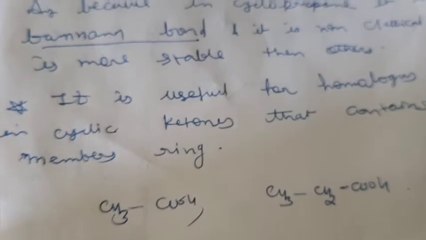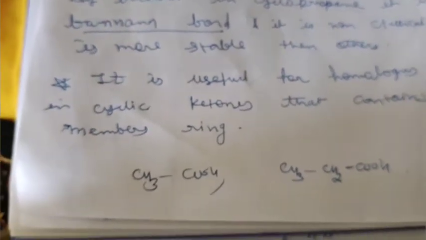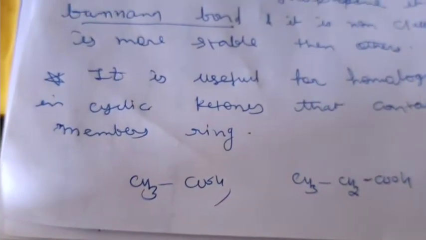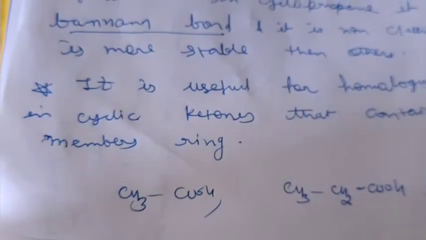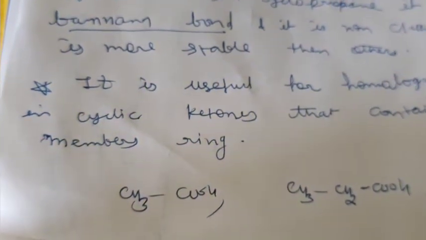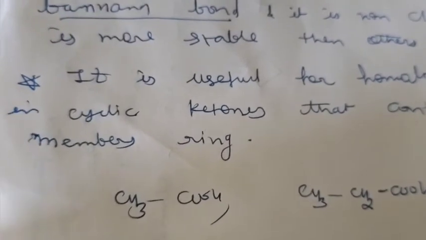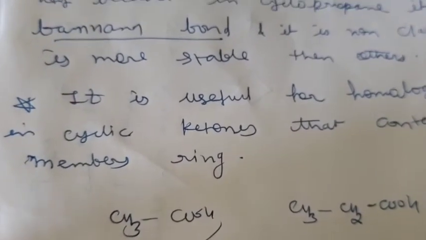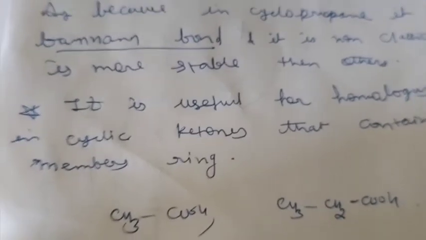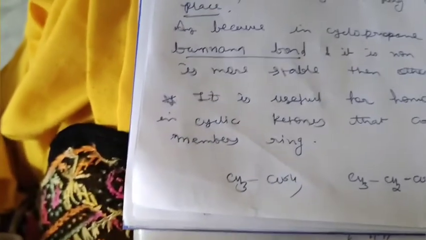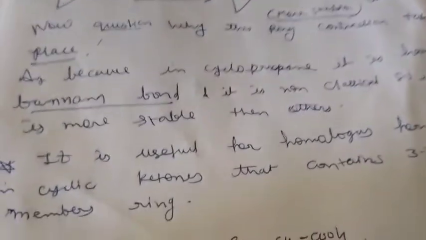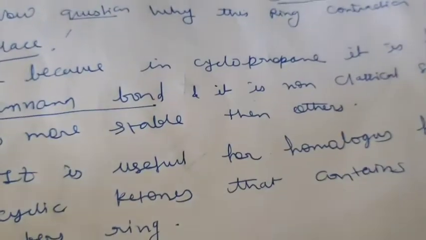Suppose homologous, so you know suppose CH3COOH, this is acetic acid, so what is the homologous of that acid? That will be CH3CH2COOH, so they are homologous. So why is this useful too? Because as soon as the ring expands, definitely CH2 will be introduced in that.